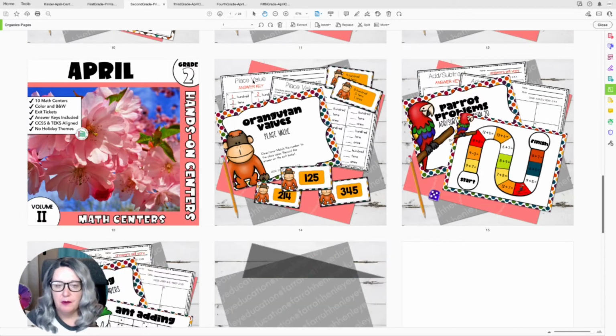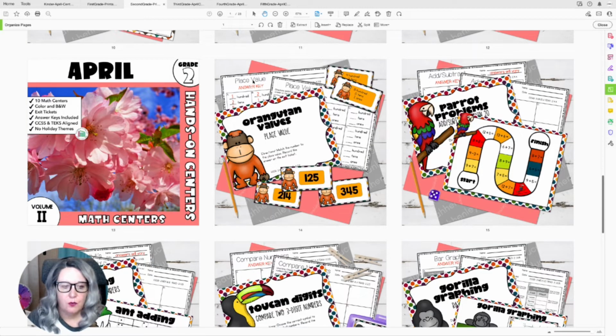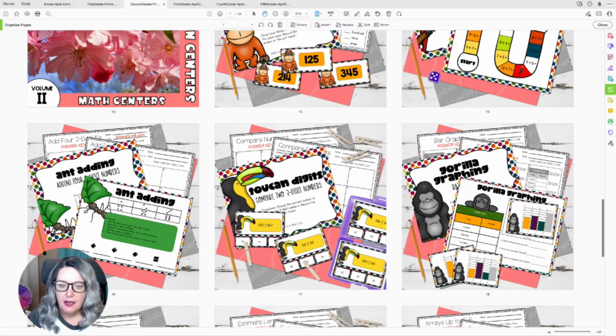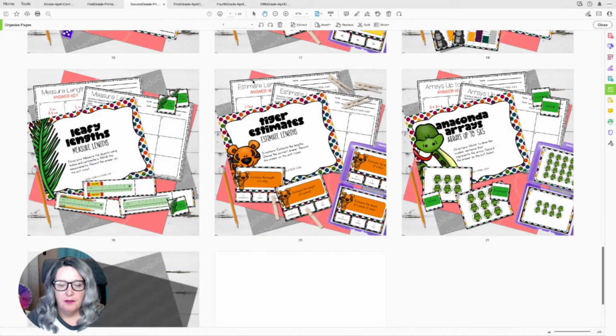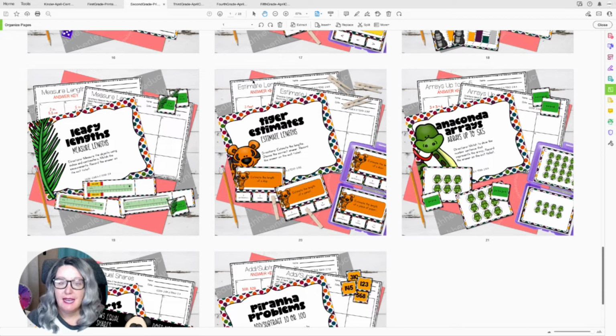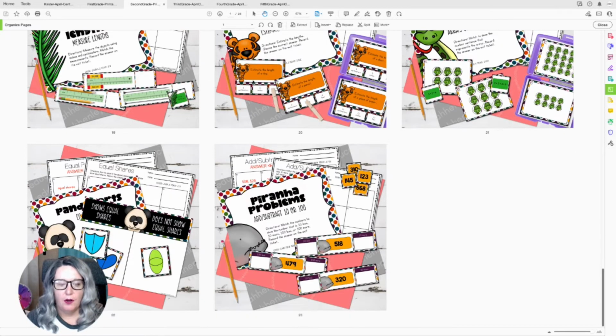Now moving into math, they're going to be working on place value, add and subtract within 20, adding 4-digit numbers, comparing 3-digit numbers, as well as some graphing skills they're going to be working and focusing on. And then they're also going to be working on measuring lengths, estimating lengths, and arrays up to 5 times 5. This is going to start getting them prepared for that multiplication that they're going to be doing in 3rd grade. They're also going to be working on equal shares as well as adding and subtracting 10 or 100. So they're going to be working on equal parts with both 2D and 3D shapes.